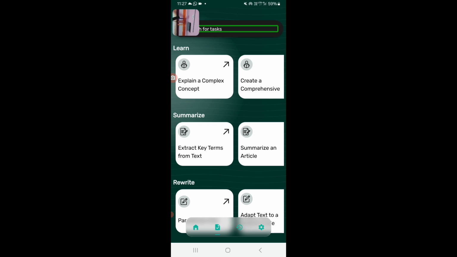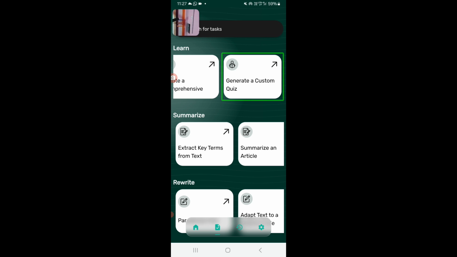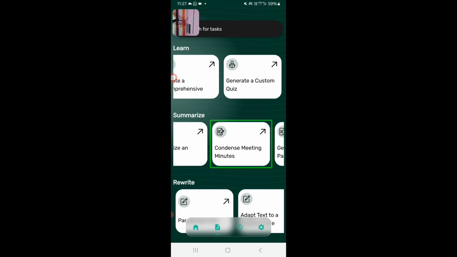Search for task text box. Learn. Explain a complex concept. Create a comprehensive study guide. Generate a custom quiz. Summarize. Extract key terms from text. Summarize an article. Condense meeting minutes. Generate a research paper abstract. Friends, these functions have a few bugs. If you support us more, then we will discuss them in later parts of our next videos.